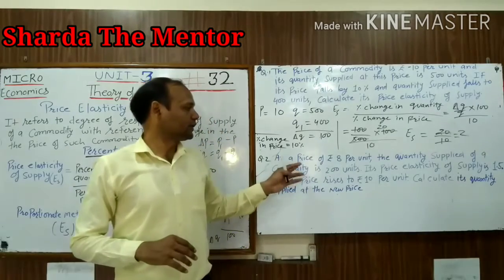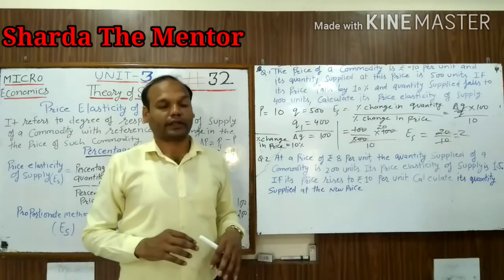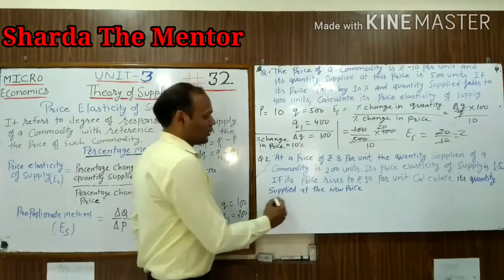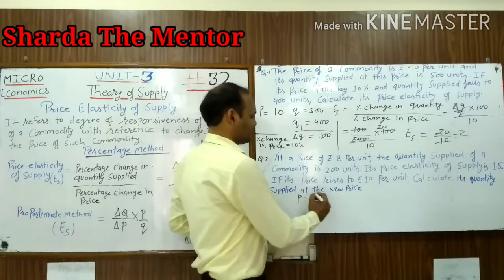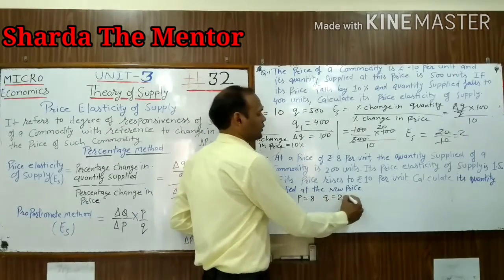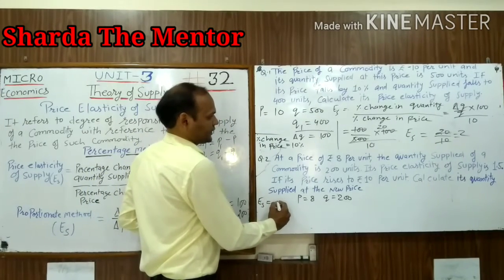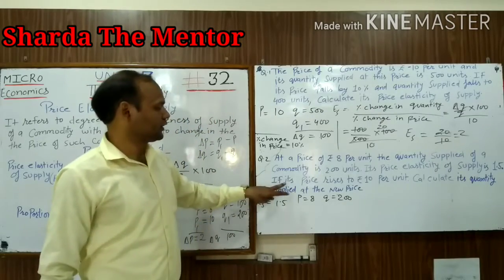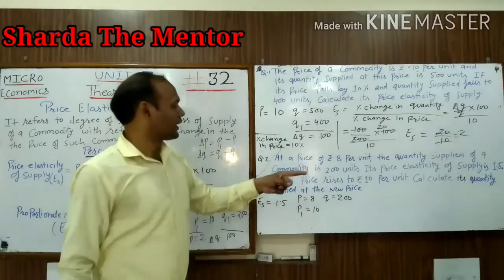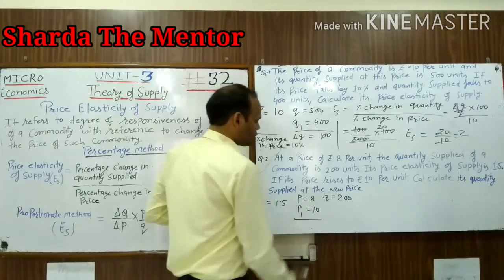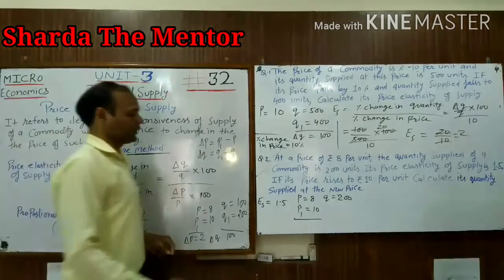But in the next question, elasticity of supply is given, and you have to find out the new quantity. At a price of 8 per unit, supplied quantity of commodity is 200, original quantity 200. Its price elasticity is 1.5, that is given in the question. If its price rises to rupees 10, calculate its quantity supplied at the new price. So P1 minus P, we can find out change in price. So it is 2 rupees.